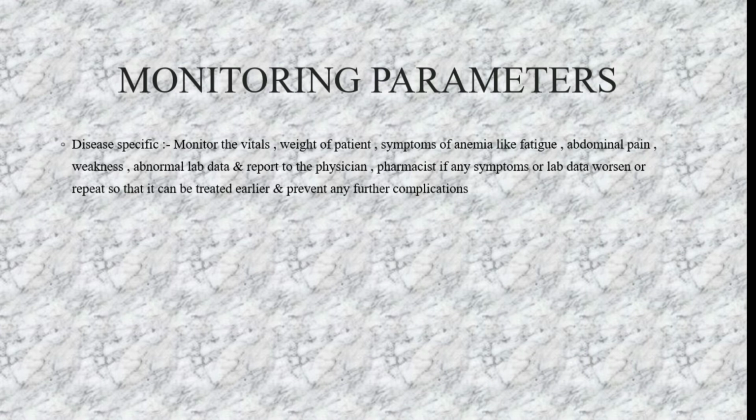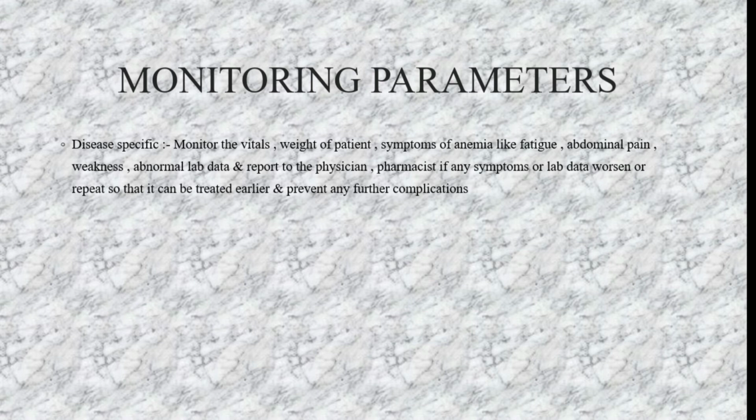So in disease specific monitoring, the vitals and the weight of the patient should be monitored, and the anemic symptoms like fatigue, abdominal pain, and weakness should be monitored, and we should report to the physician.